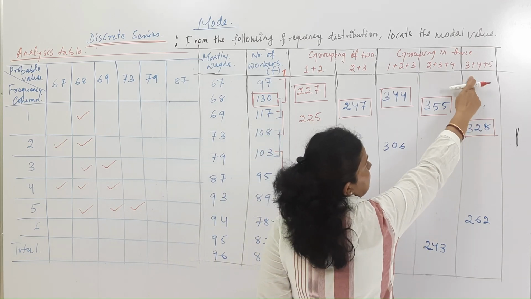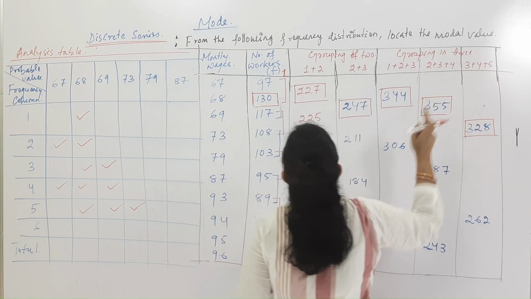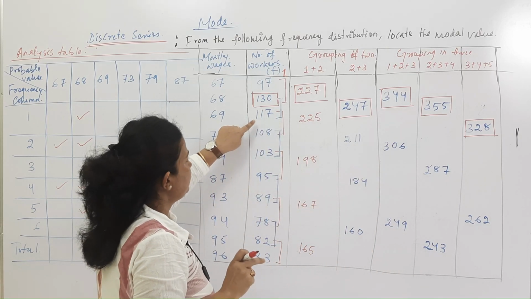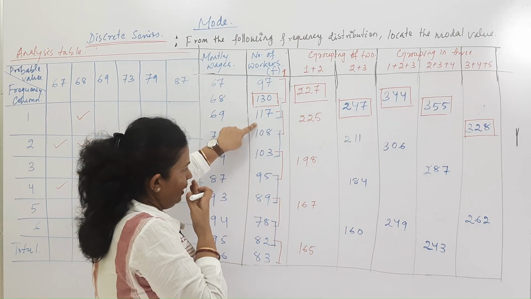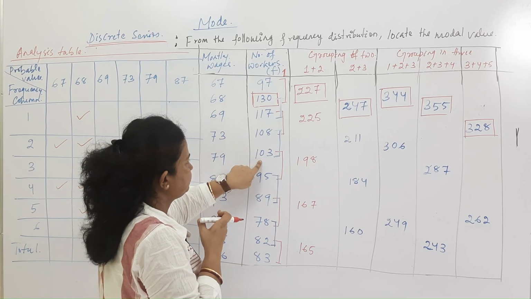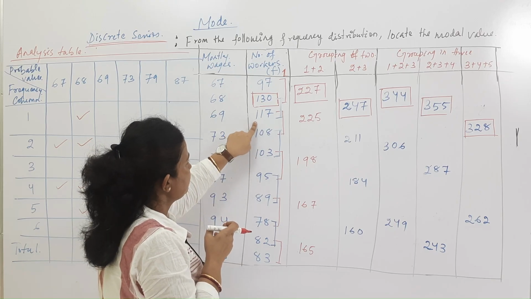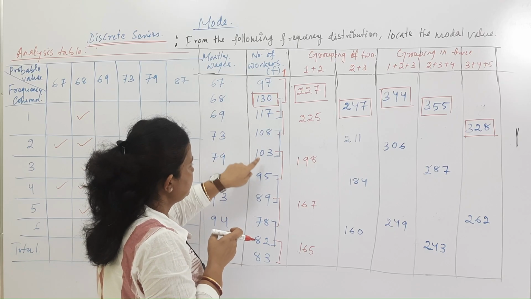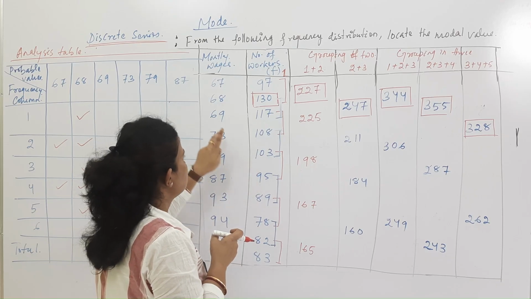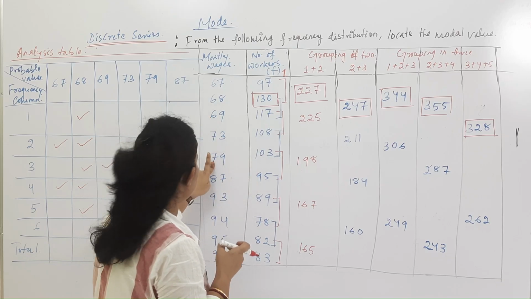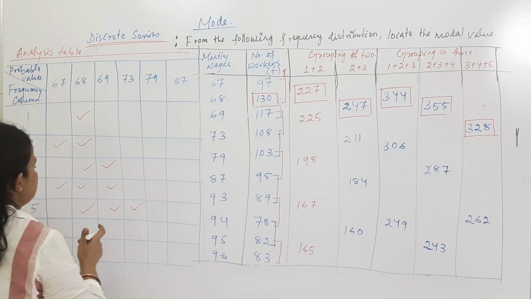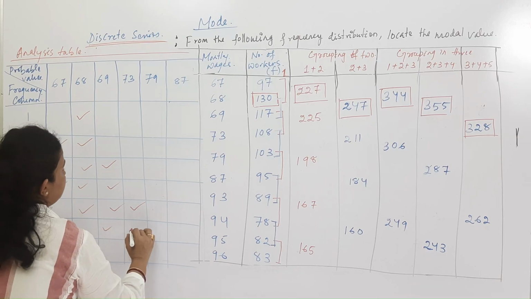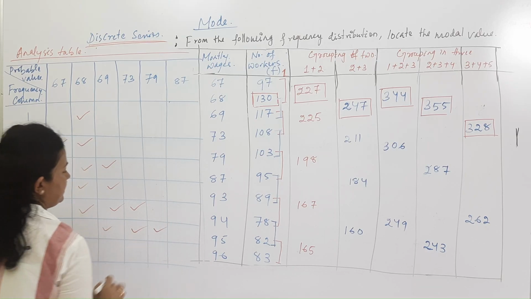Go for the last one: 328. 328 is 3 plus 4 plus 5. This is our 3 plus 4 plus 5: 117, 108, 103, against 69, 73, 79. So you can put here 69, 73, 79.